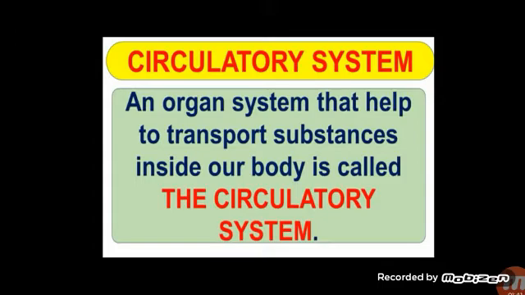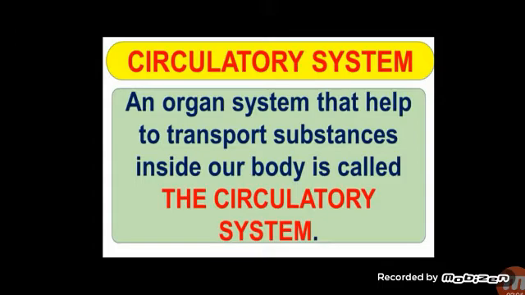This circulatory system helps to transport all these substances, such as oxygen, digested food, and water, through our body. Which system helps to transport all these things in your body? That is the circulatory system.